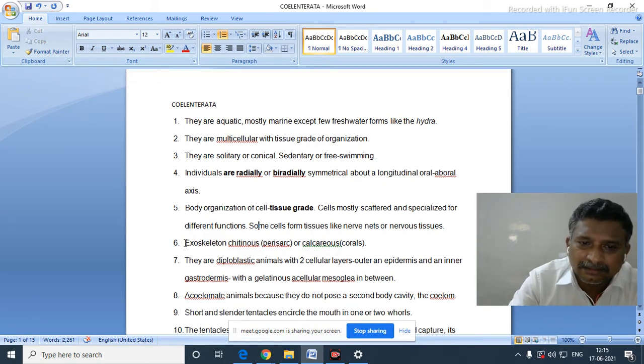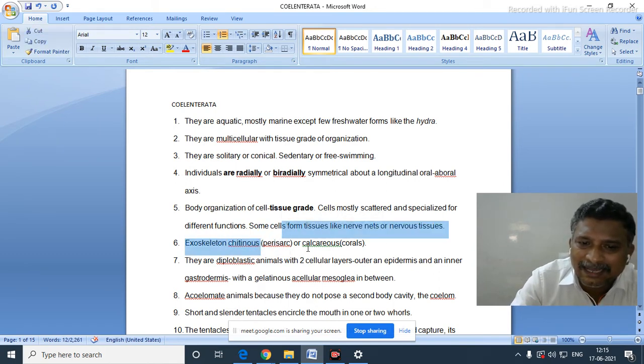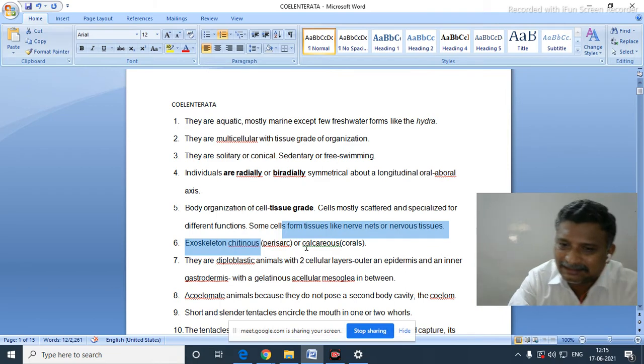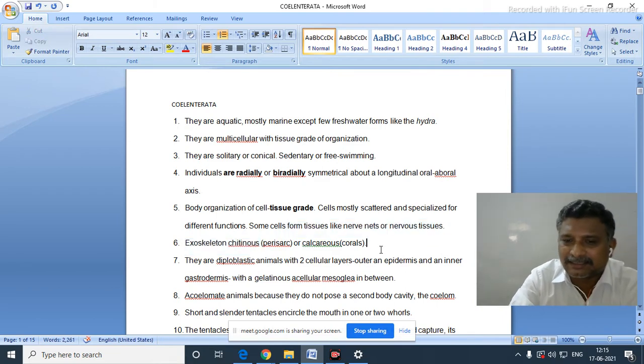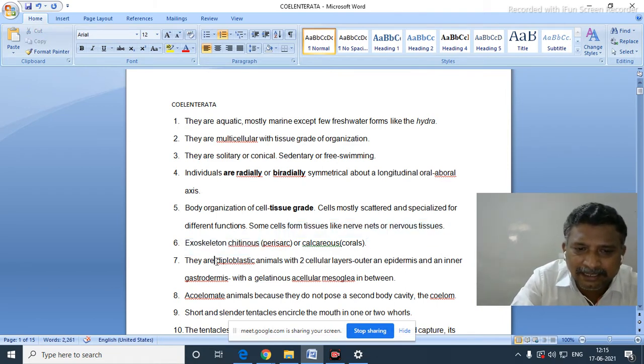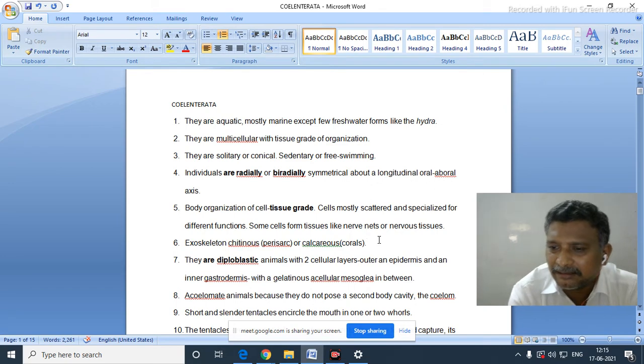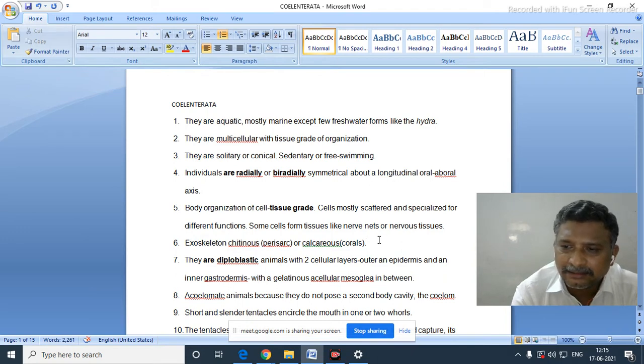Now, exoskeleton. Here there is perisarc and calcareous. These two things are present. They are diploblastic in nature. What is the meaning of diploblastic? When we see their body wall, it is made up of two layers, ectoderm and endoderm only. In between these two layers, there will be another.